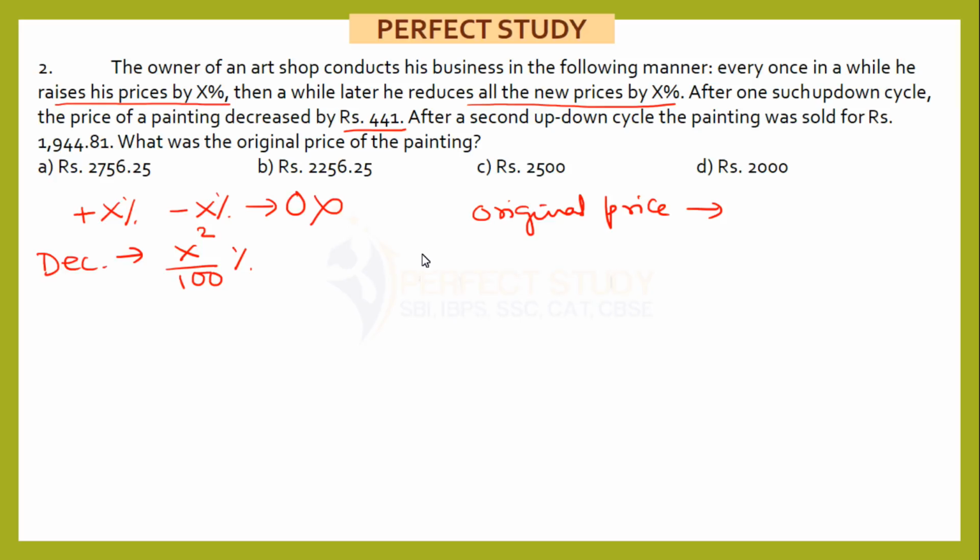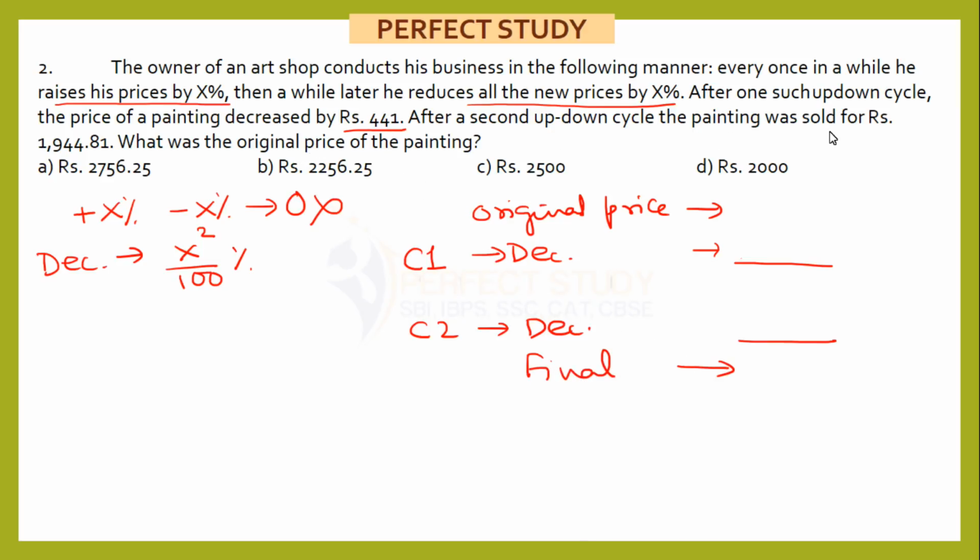These are called cycles. So in my cycle 1 there will be some decrease and that will give me some value here. On the new value I have to again apply cycle 2, that will give me some value, and finally there will be a final value. So I'll just map whatever data is given. My final price of the painting is 1944.81. After one cycle the price decreases by 441. This is the impact of the first cycle. So the first cycle decrease is 441.